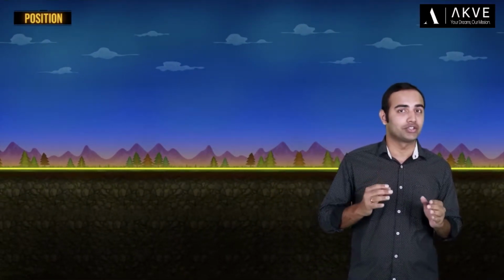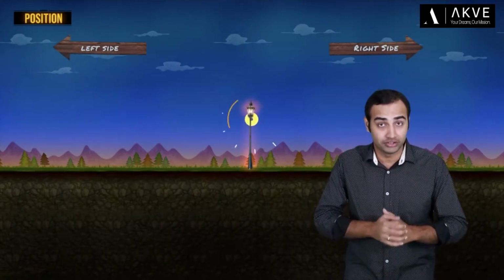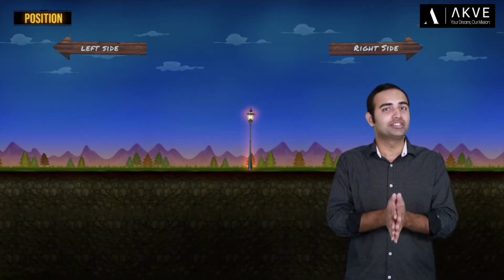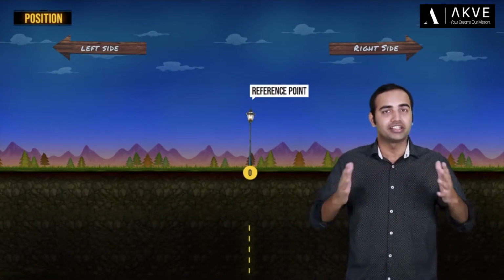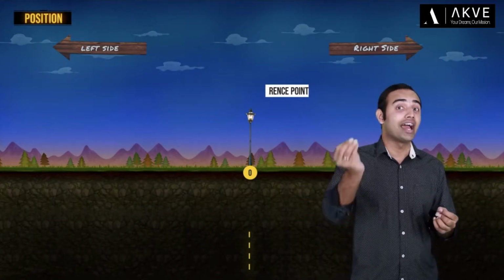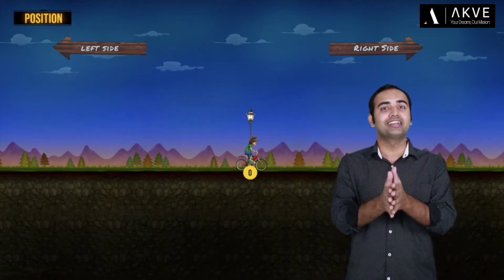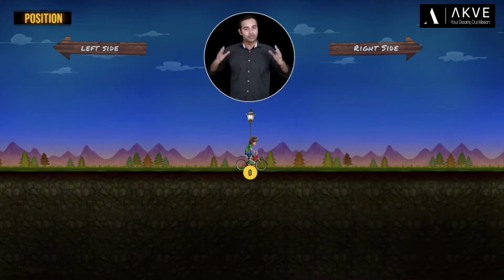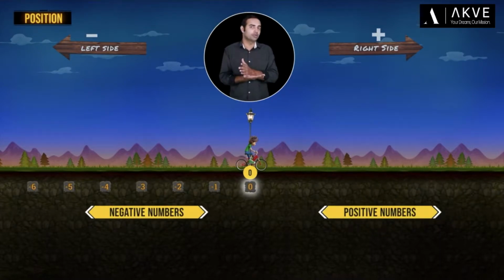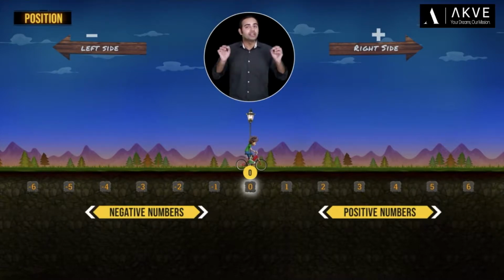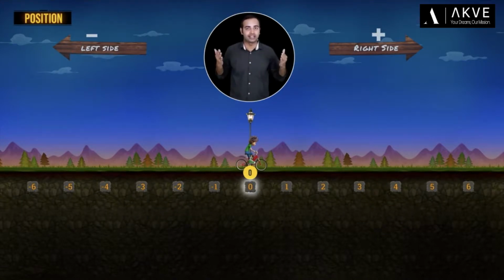So, let's imagine a straight line path on which a cyclist can go in both right and left directions. Now, the lamppost that you see in the middle will actually act as the reference point. So, let's call it point O. Now, initially, let's place the cyclist exactly at the reference point, which means exactly at the lamppost. Now, assuming our sign convention to be right side positive and left side negative, we can place all the negative numbers towards the left of 0 and all the positive numbers towards the right of 0. Now, each number that you see on this straight line actually represents a particular position.